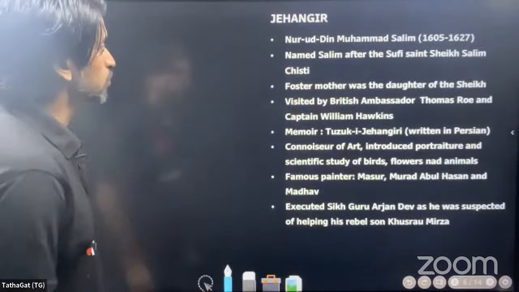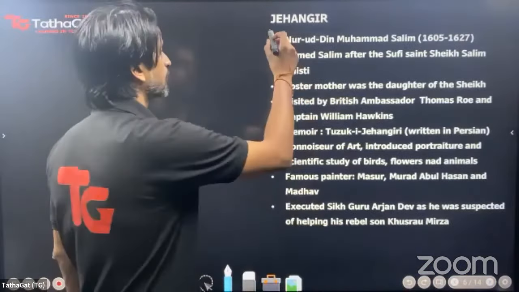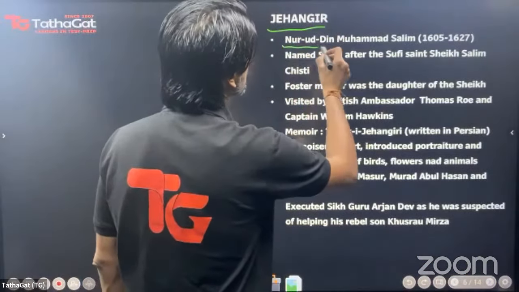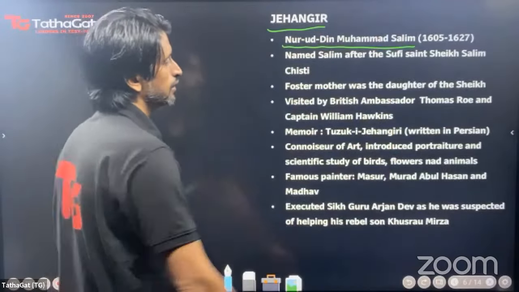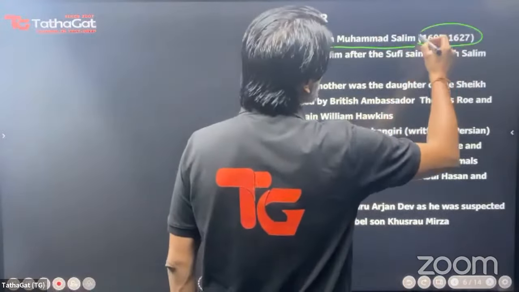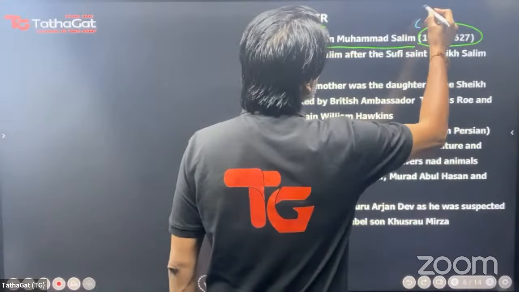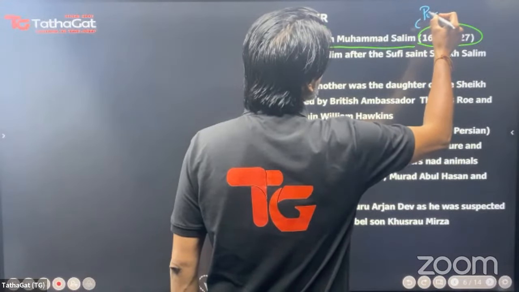Now, let us come to Jahangir, Akbar's son. Jahangir's name is Nuruddin Muhammad Salim, and his regnal name is Jahangir. 1605 to 1627 is the period of his reign.